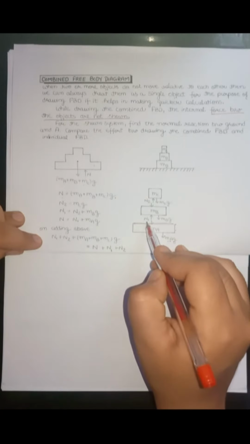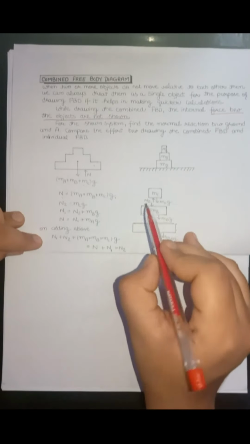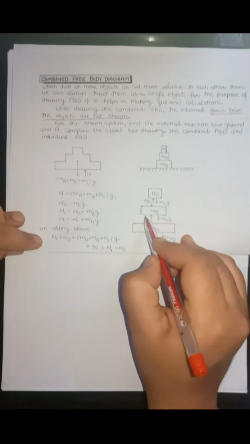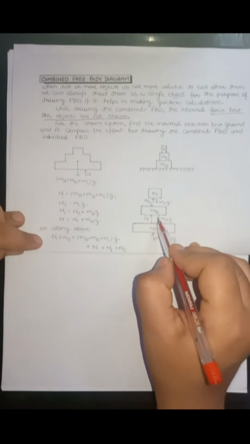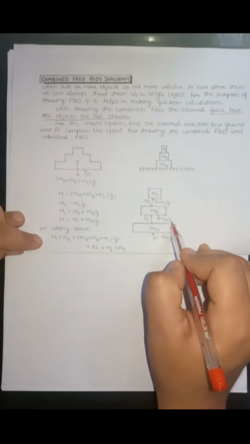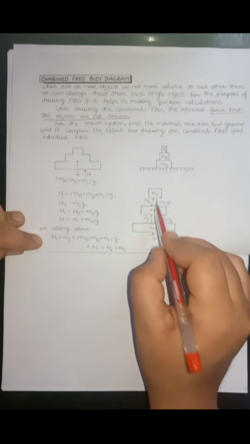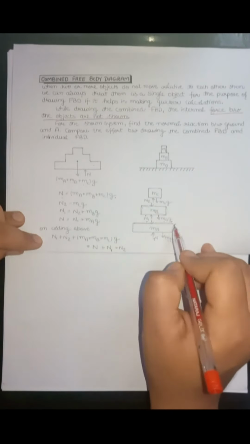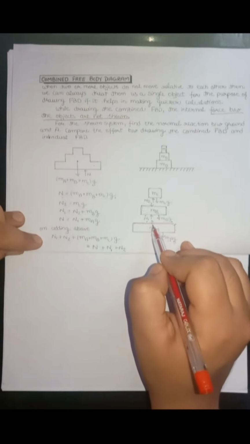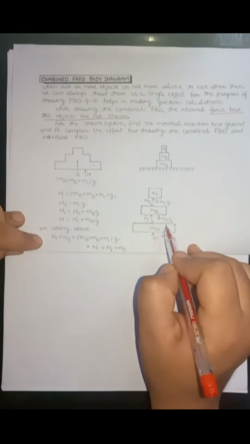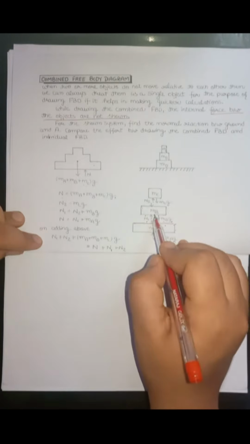Let's say that force is N1. For the block B, the gravitational force is in downward direction, that is MBG. The force applied by these two blocks on the surface of A is N1. The same amount of force is applied by this surface of MA on MB.